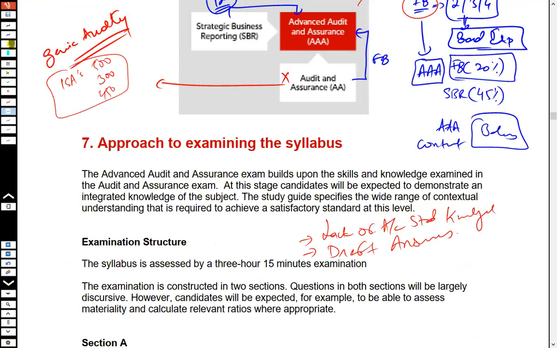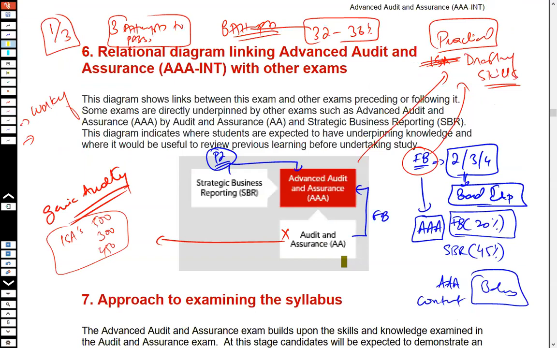I've mentioned here the accounting standard knowledge. I've mentioned here the drafting of the answers. And the third thing I've mentioned here is the 100% completion of the course. Now, let me give you some guidance on why I have mentioned the accounting standard.